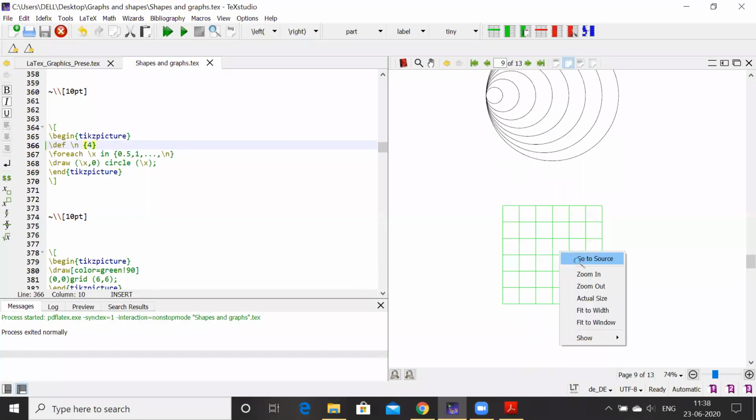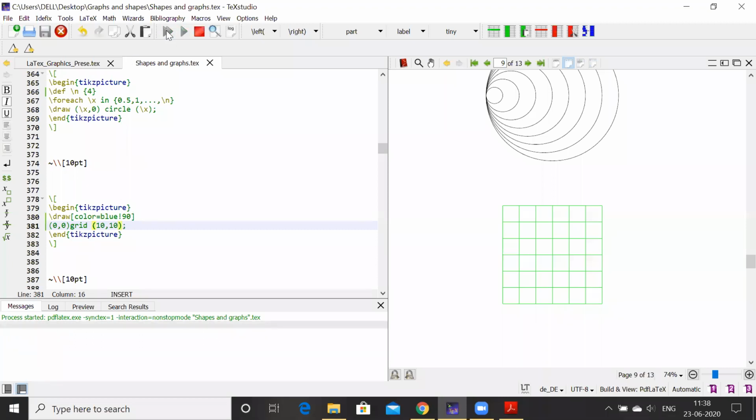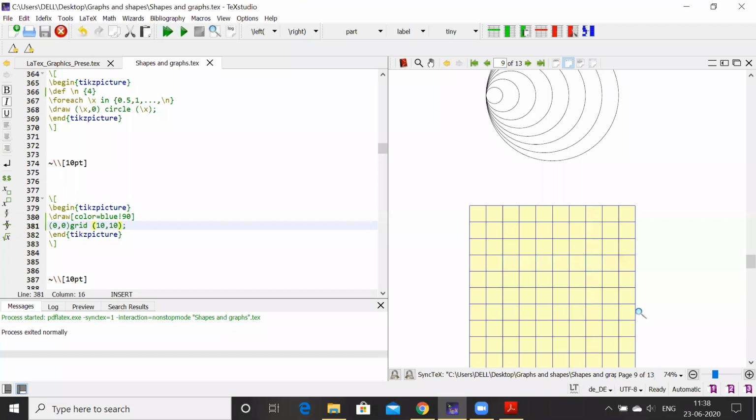See, here these are the grid lines. Color is green. I'll change the color of this. I'll take a red color or blue color also. Then I'll check the grid points are 10, 10. And compile it. So look at this type of grid lines we get.